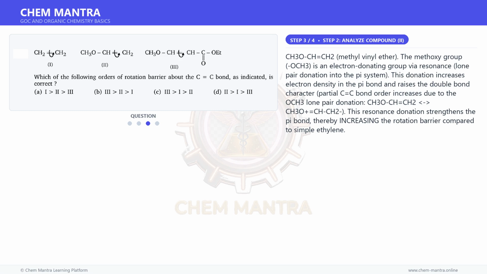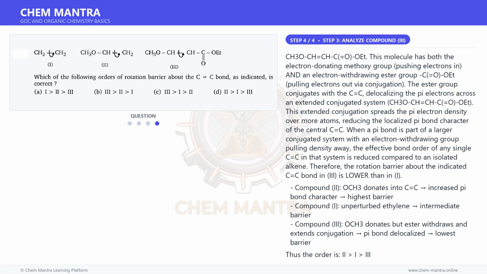CH3OCH=CH2, methyl vinyl ether. The methoxy group, OCH3, is an electron-donating group via resonance, lone pair donation into the pi system. This donation increases electron density in the pi bond and raises the double bond character. Partial C=C bond order increases due to the OCH3 lone pair donation. CH3O-CH=CH2 and CH3O+=CH-CH2-. This resonance donation strengthens the pi bond, thereby increasing the rotation barrier compared to simple ethylene.